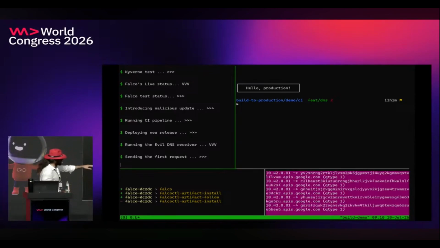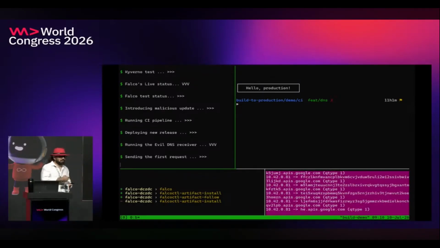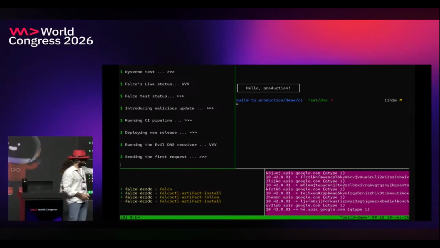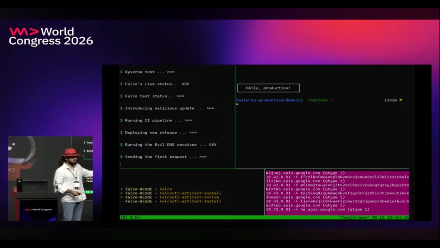So it goes on and on and on because it's sending chunks of data very slowly. And on my side, I will pack together this data, which you can see. There is a part that is a jargle, which is base 32, and then it's .apis.google.com.